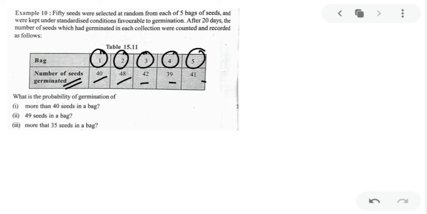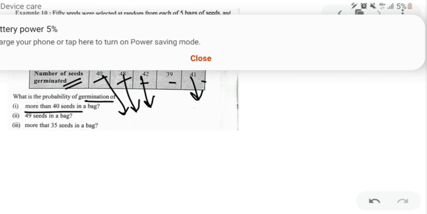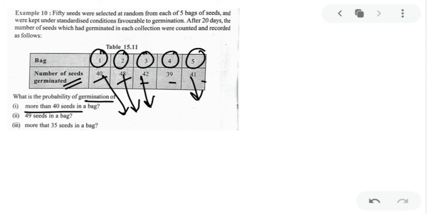Got my point clear? So now you have to find the probability of germination of more than 40 seeds in a bag. तो किस किस में more than 40 है? 1, 2, 3, 4. Right? 40 seeds. More than 40 seeds. So I cannot take this 40, right? More than 40. So only 3 bags out of 5. So then you can convert into decimal. So this is your first answer.